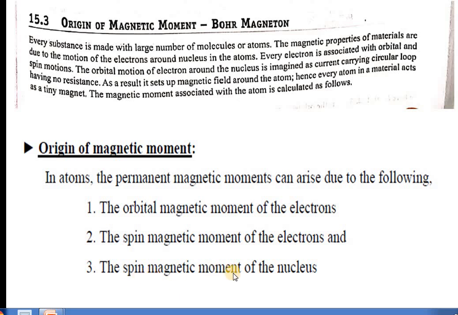So the spin of the nucleus also has to be considered, but the nucleus is heavier. So the maximum magnetic moment is reduced to the orbital magnetic moment of the electrons.